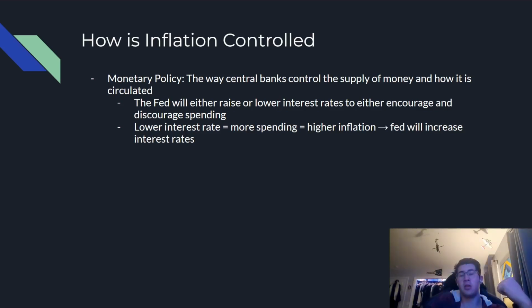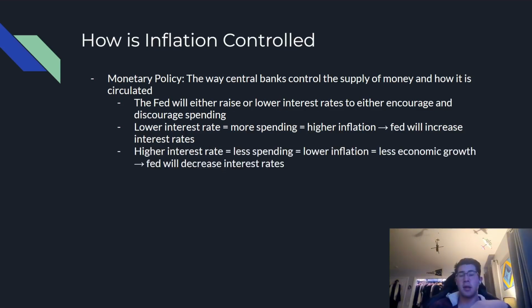So what's the Fed going to do to combat this high inflation rate? They're going to increase interest rates to discourage spending, right? To make people spend less. And the opposite, if we have a higher interest rate, people are not going to want to spend as much money, which is going to lead to lower inflation, which is going to lead to less economic growth. And what's the Fed going to do? Decrease interest rates to encourage spending.